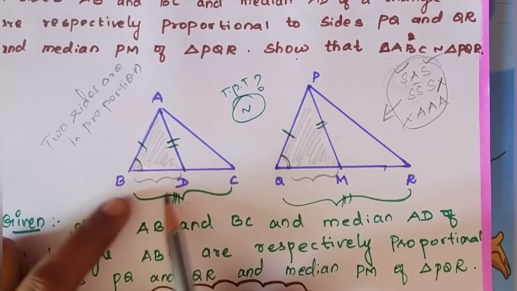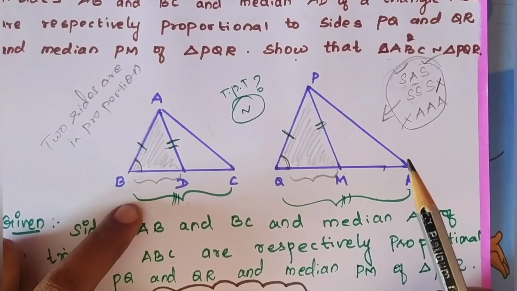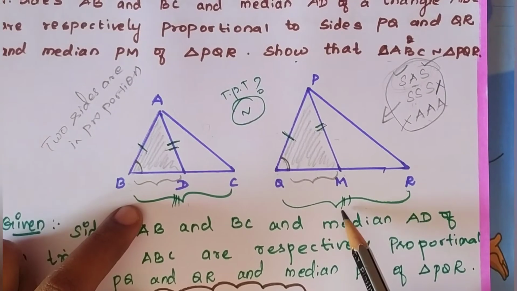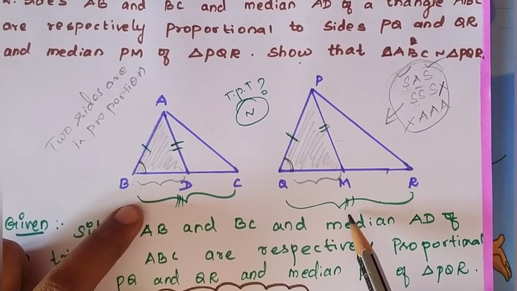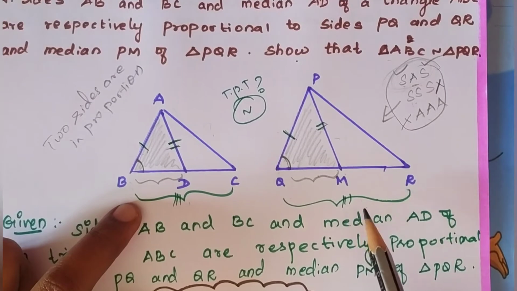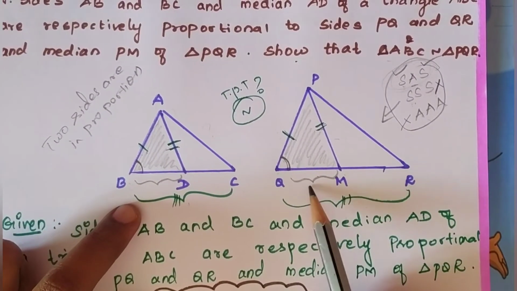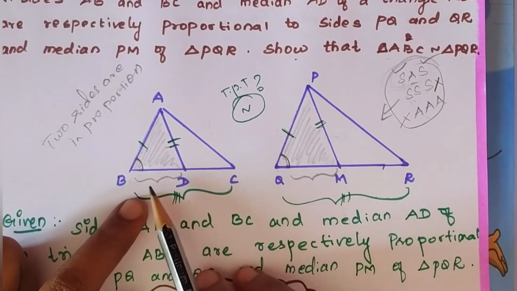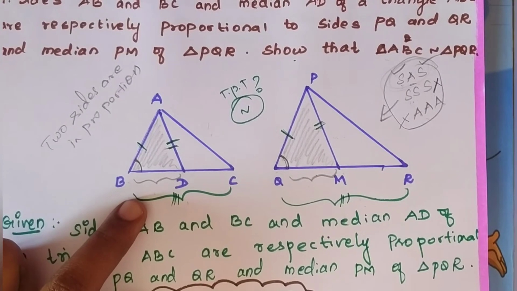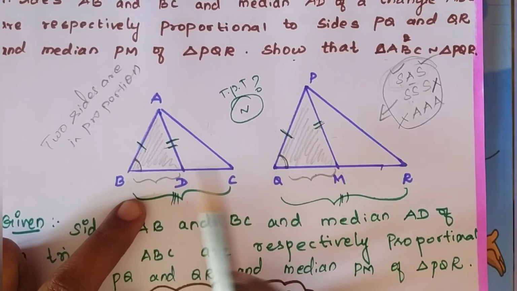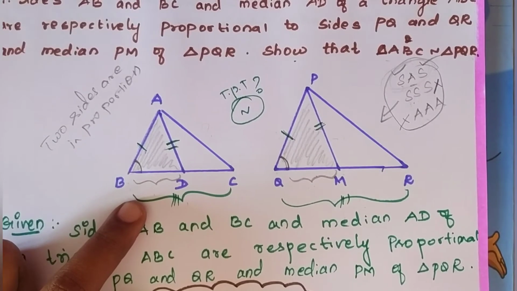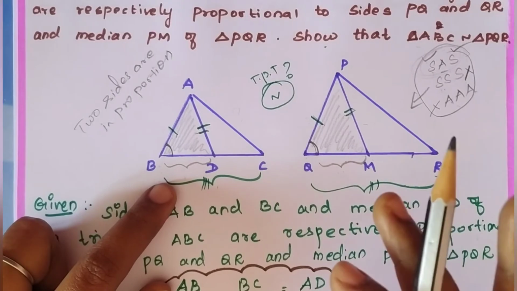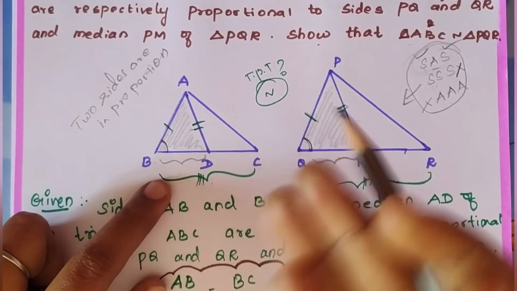If this is 20 centimeter, this is 10 and this is 10. So it is in the same proportion, 5 divided by 10 proportion. So we can tell that these two sides are also proportional. But this is our assumption only. We have to prove how it is equal, no?